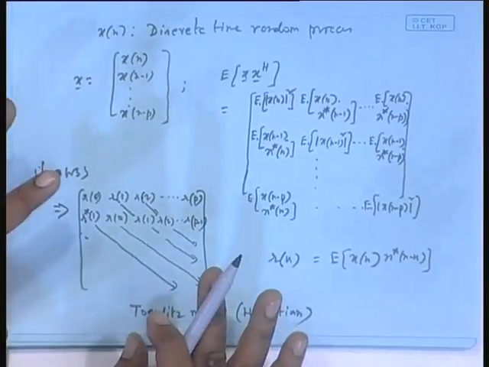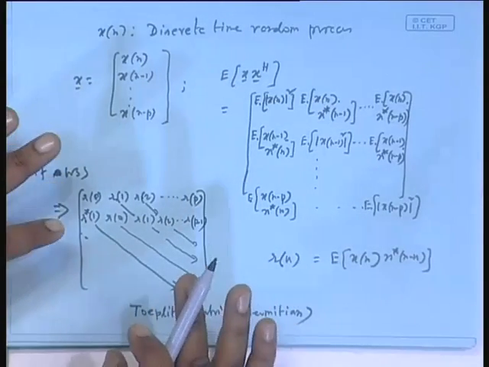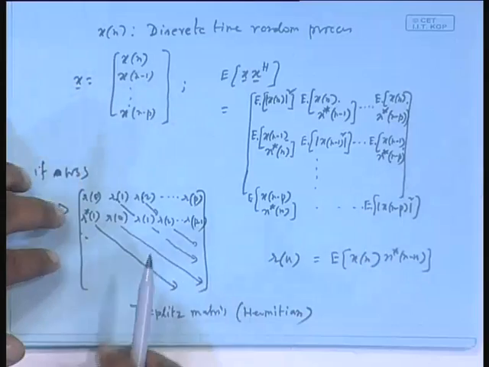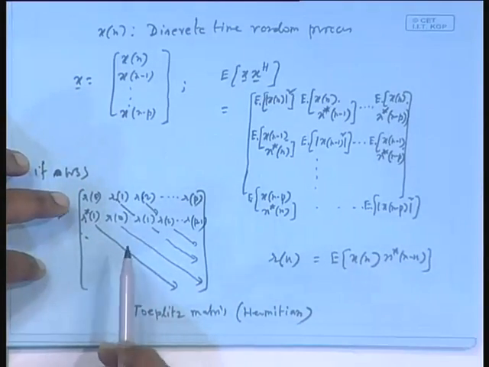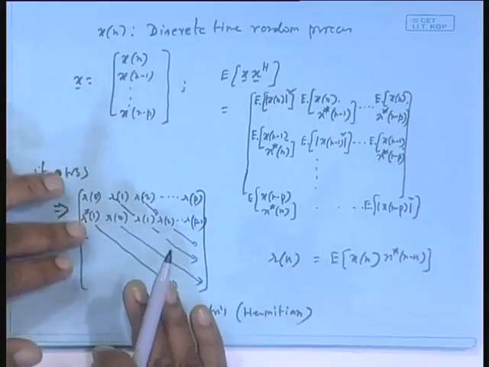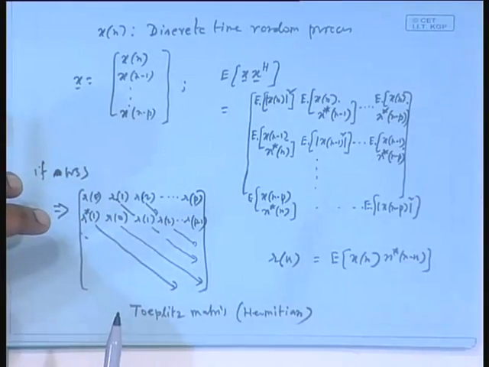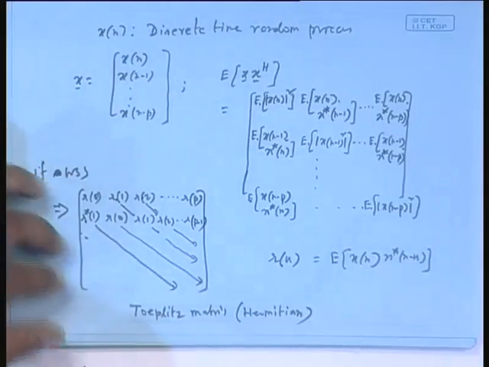This matrix has beautiful properties that in a sense, if you know one row or one column, the entire matrix is known, isn't it? You can construct it. So that means this matrix has a lot of redundancy, which means if you are solving an equation Ax equal to B and A is a matrix of this kind, very fast algorithms can be developed, because there is too much redundancy in the matrix elements, and those algorithms exist.